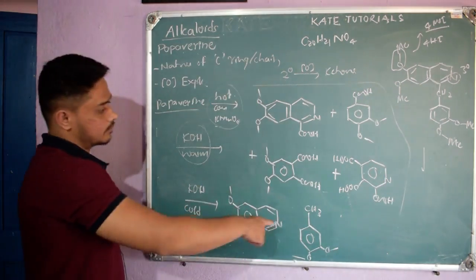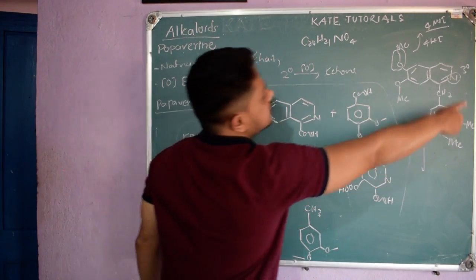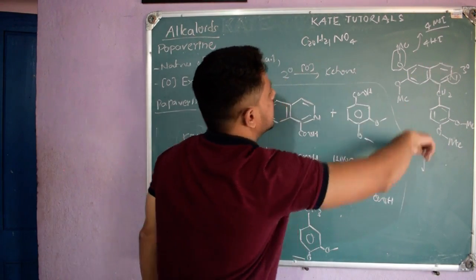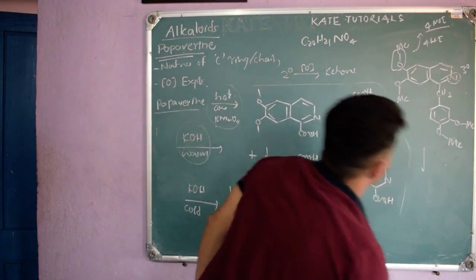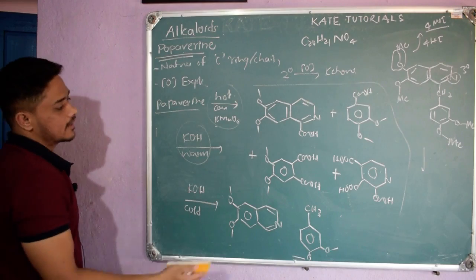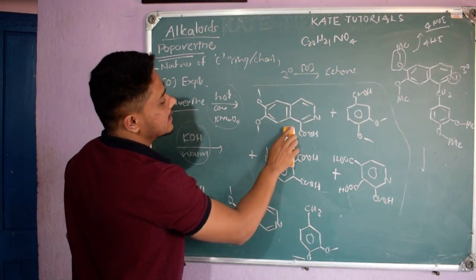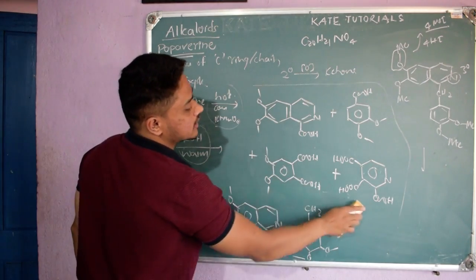So all these products, when they got them, they arranged them and gave the structure of papaverine, and the exact structure of papaverine is this one, so please note it down. This is how they got it, and the scientists also independently synthesized these four products.